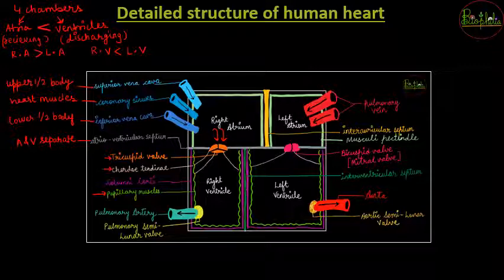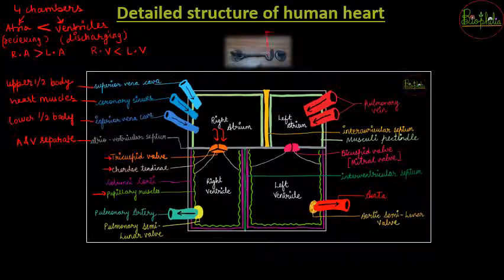To understand how this structure works, you can remember the old locking system for windows. Windows को एक जगह पे fixed position पे attach करने के लिए there were hook systems that were used. The photograph that just appeared, you can understand the example with the help of this old style locking system. जैसे ये hooks होते थे that were attached to the window panel, so that the window panel stays in its position and still the wind can flow in without breaking the window. Similarly, this hook is going to be similar to the chordae tendineae.